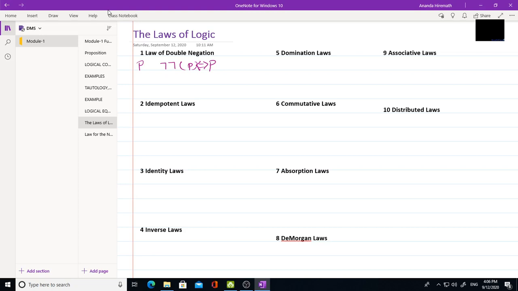Now we will go to the second law, that is the idempotent law. There are two laws for idempotent.